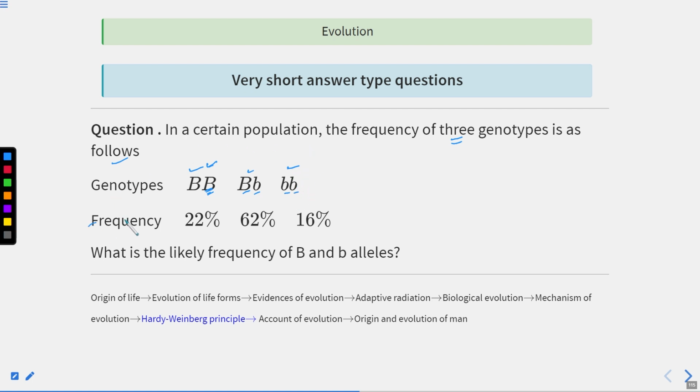And the frequencies are given here: 22% homozygous dominant BB, 62% heterozygous Bb, and 16% homozygous recessive bb.